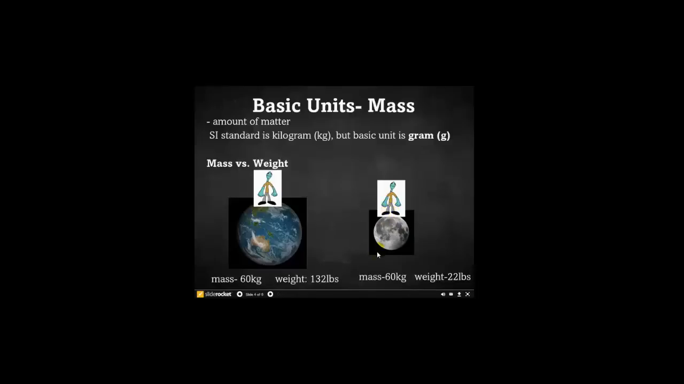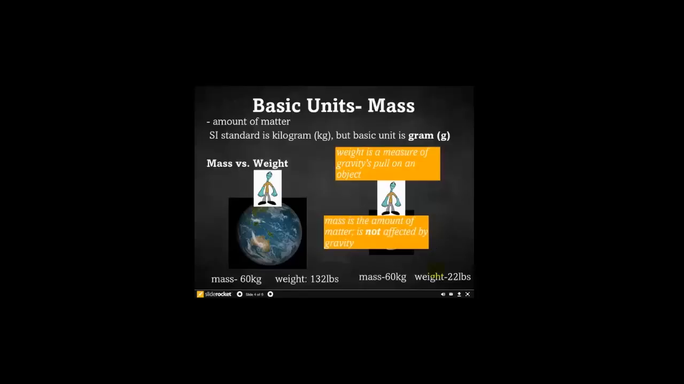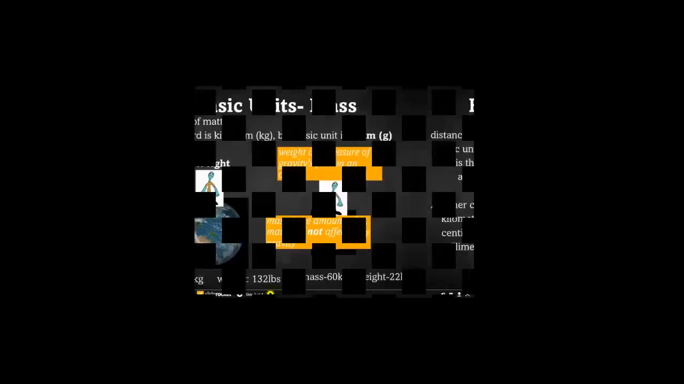Well, this guy goes to the moon. His mass is still 60 kilograms. He hasn't lost any of the stuff that makes him up, but he has lost a lot of weight, like 110 pounds. Well, why is that? That's because the pull of gravity on the moon is so much smaller than the pull of gravity on him when he's on Earth. So weight has to do with that pull of gravity. Okay, so weight is a measure of gravity's pull on an object, and mass is just the amount of matter. It is not affected by gravity.